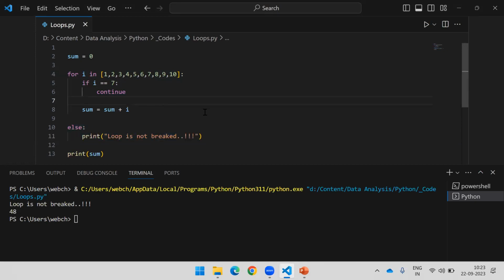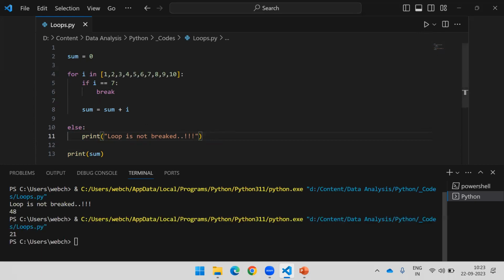Now let's see how this is going to work. In the case of continue, we have seen the else block is getting executed, right? But if I use break, I'm breaking the loop. So the loop will not get succeeded, right? In that situation, the else block will not be executed. If I run this, you will see only the number, nothing else will be printed.